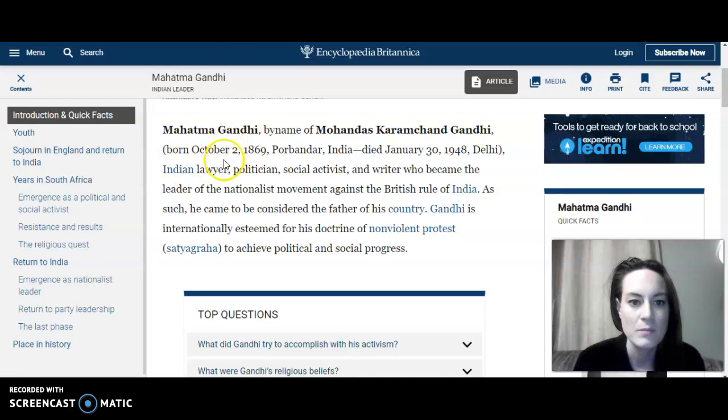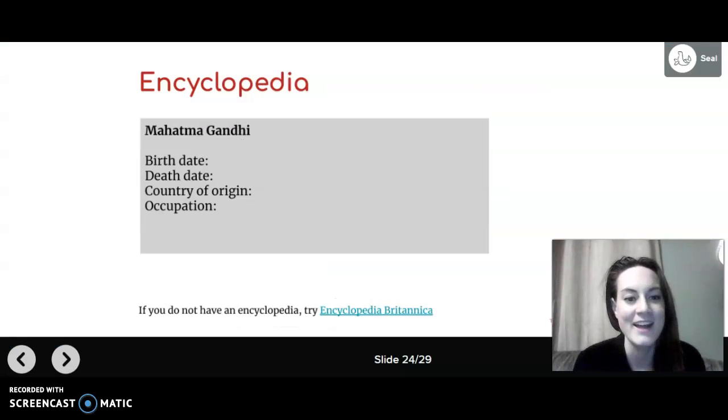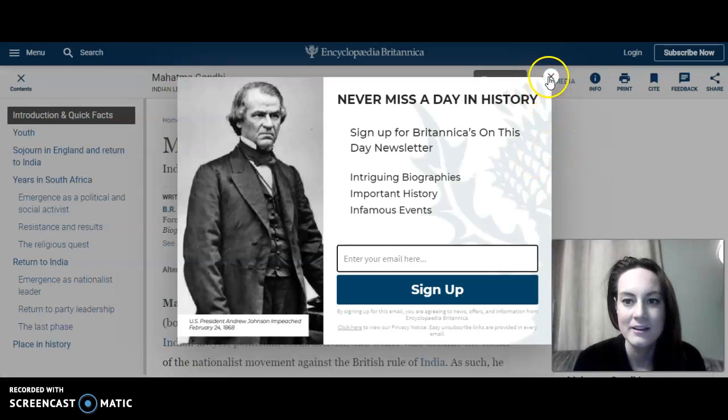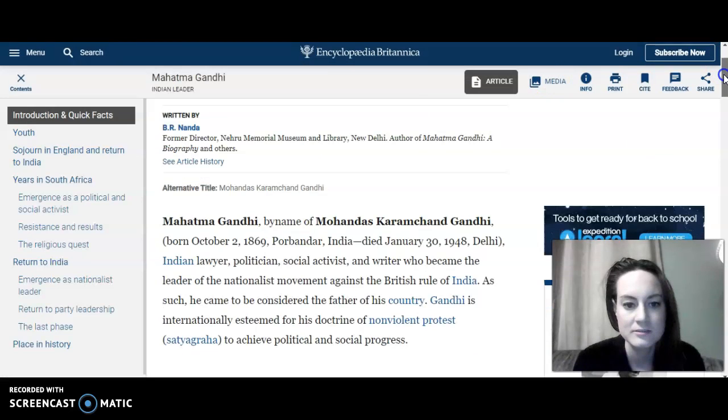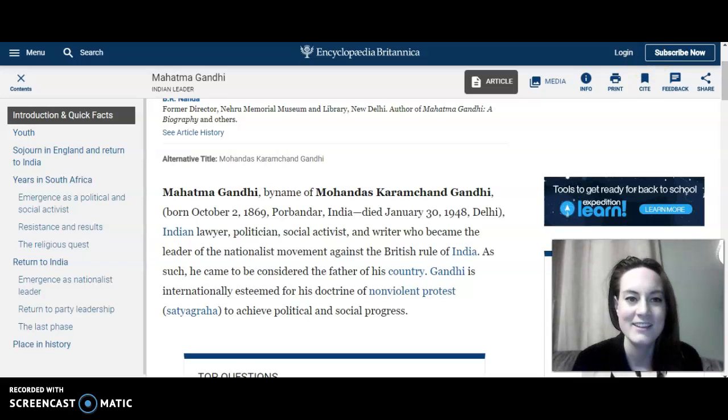Birth date, born October 2nd, 1869. Death date, died January 30th, 1948. Country of origin, India. It says Delhi there. And he's an Indian leader. So in case you didn't know that. Occupation. Indian lawyer, politician, social activist, and writer who became the leader of the nationalist movement against the British rule of India. Hey, cool.